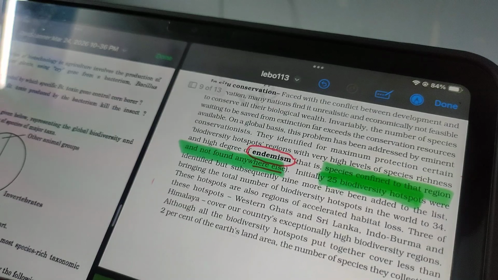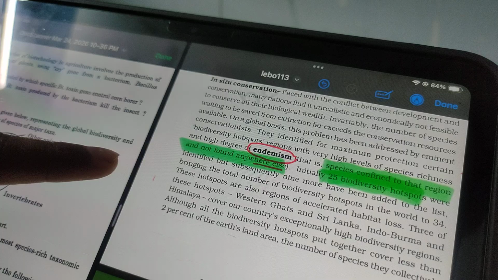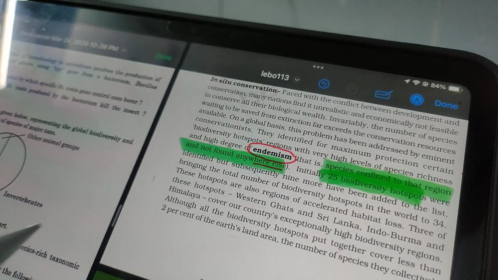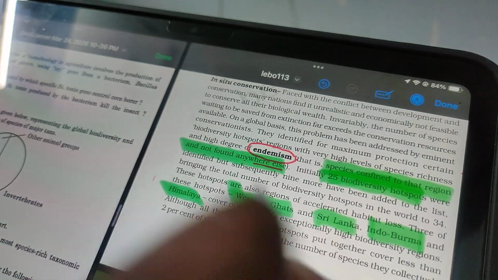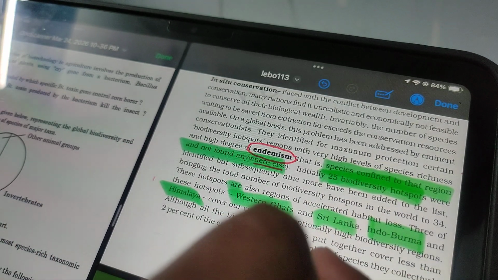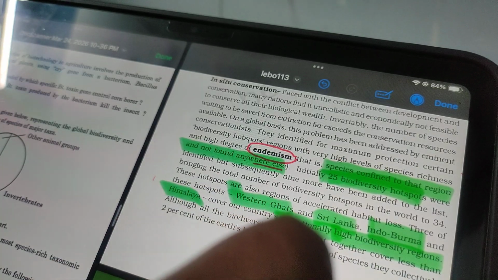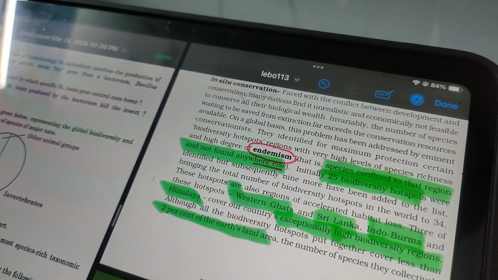So in India, there are various hotspots such as Western Ghats, Sri Lanka, Indo-Burma, and Himalaya, right? They have exceptionally high biodiversity. All the biodiversity hotspots put together cover less than 2% of the earth's area. So basically, if we say biodiversity is high, a very large percentage of it is found in these hotspots.